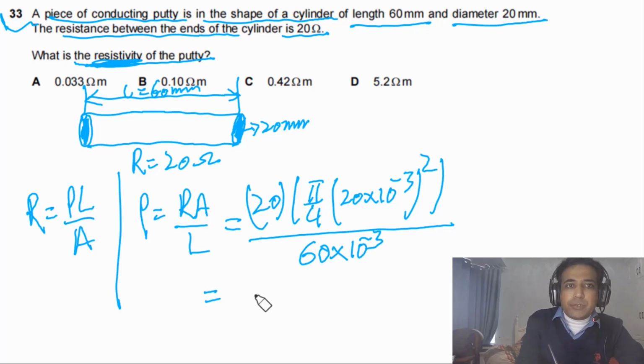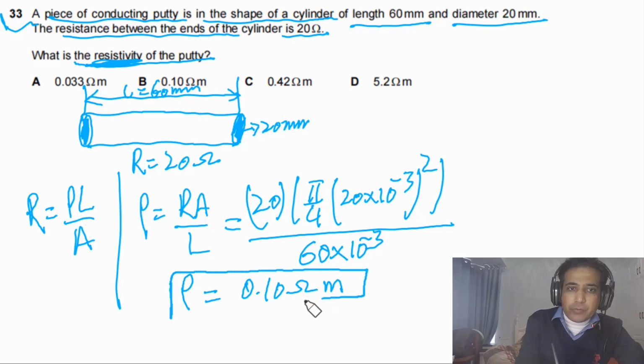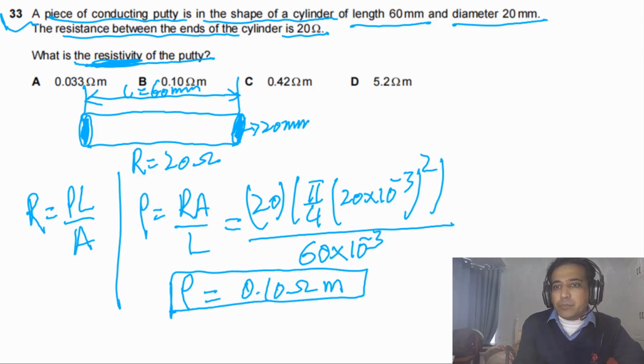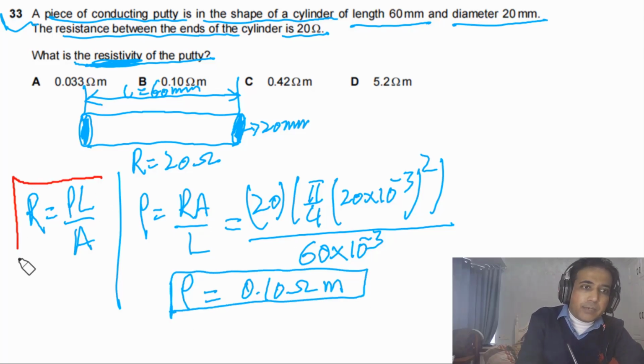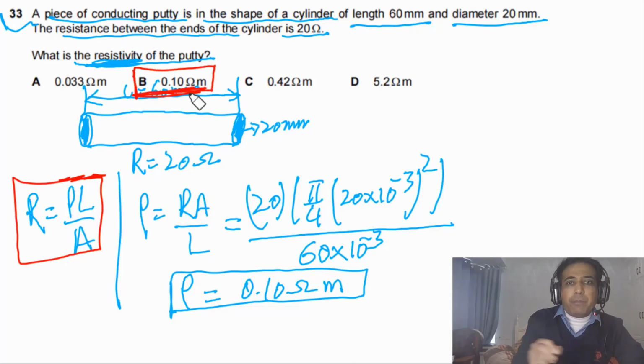Now if we solve this one, we will get 0.10 ohm meter. So this is the value of resistivity. Quite straightforward question. For this question, you simply need to understand you have to use this equation. So the answer for this question has to be B.